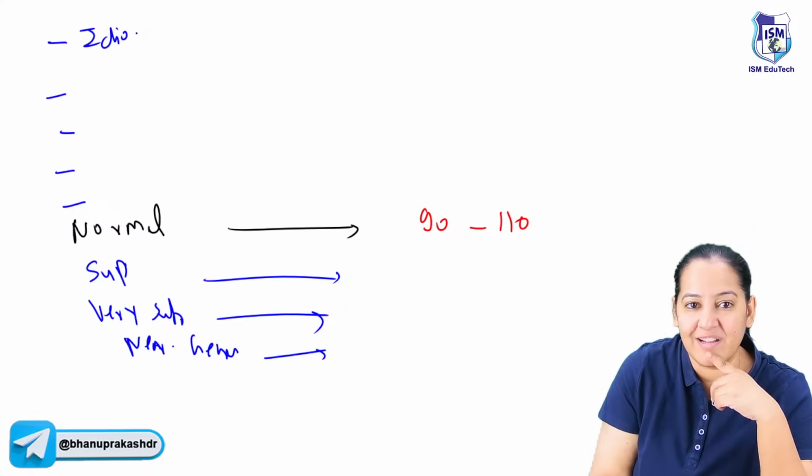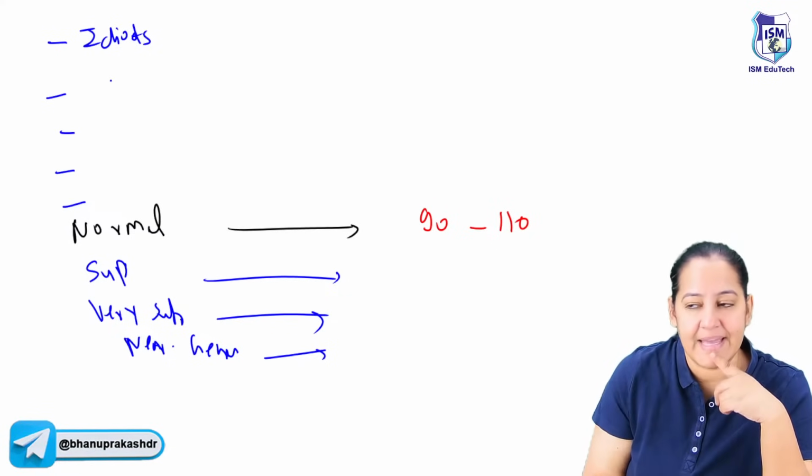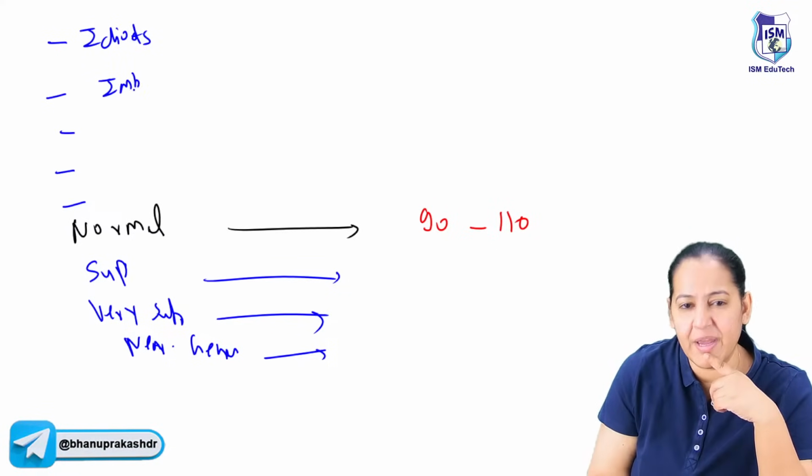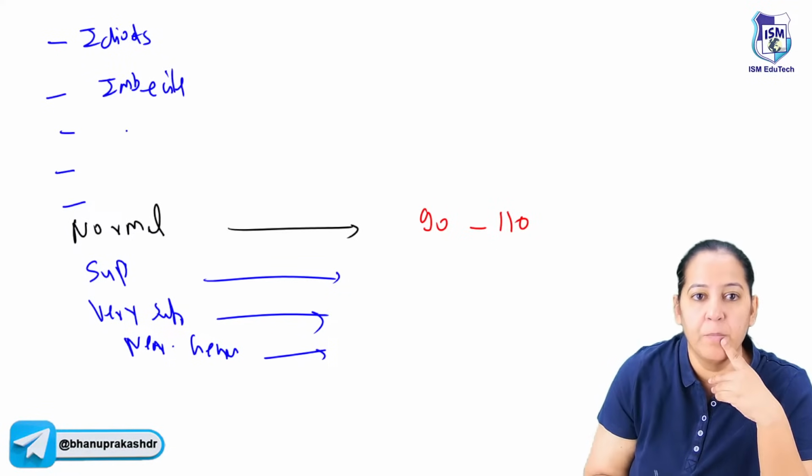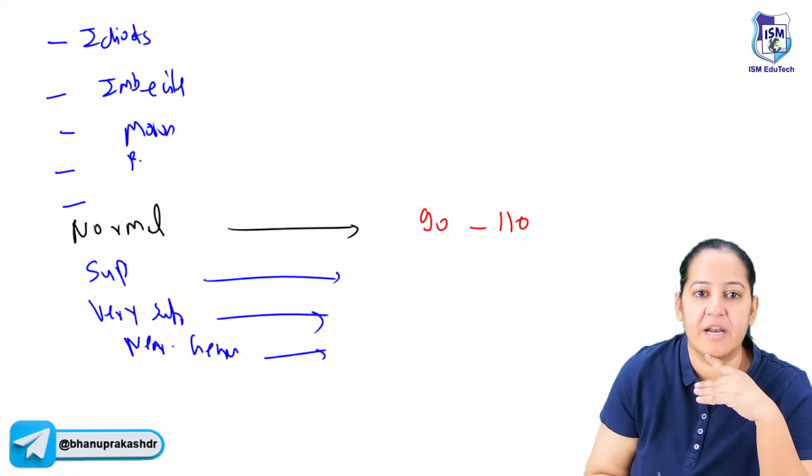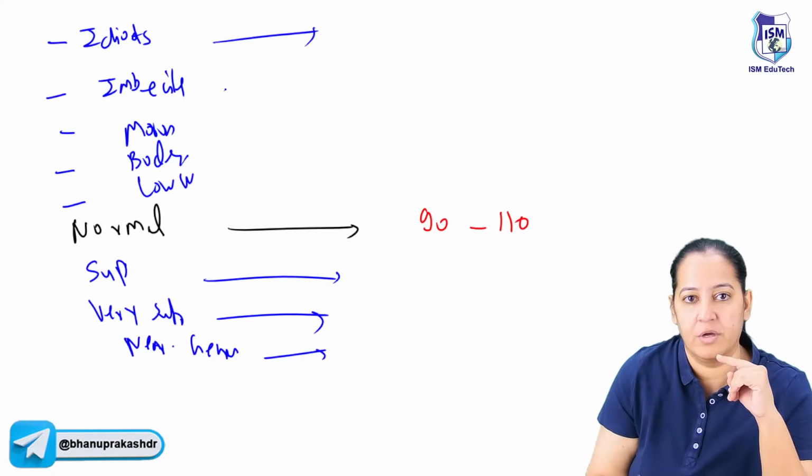The first one, the worst, are the idiots. The second are the imbecile, better than the idiots. The morons are still better. After that, borderline are there, and after that, low normal is there. You can make it out.